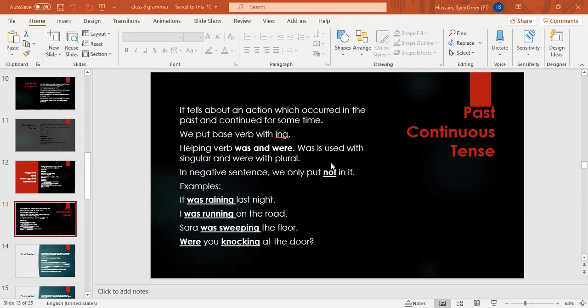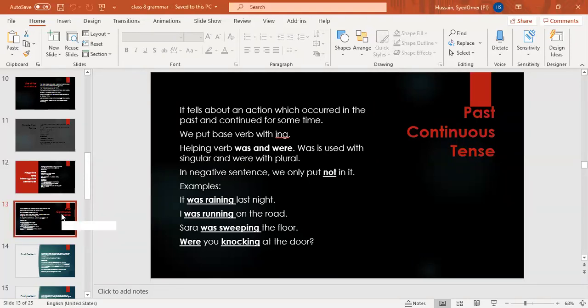Because it is past and it is referring to an action which occurred in the past, we are going to put the helping verbs was and were, because it is past continuous. In present continuous, we put is, are, am. In past continuous, we put was and were. Was comes with the singular subject, and were comes with the plural subject. Do you understand? For example, I was writing, he was running, they were writing, they were learning.